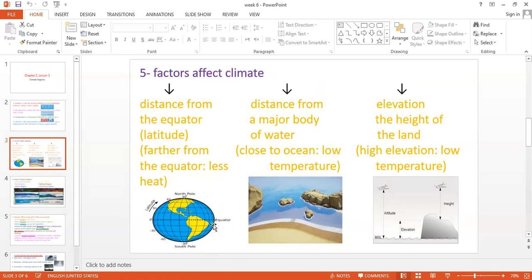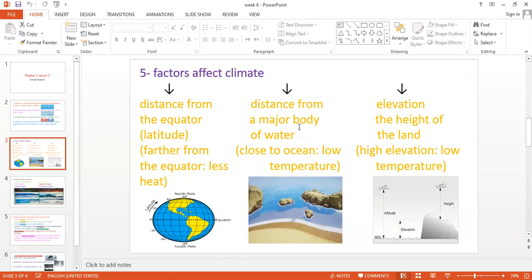Okay, so now the equator and all the regions beside or around the equator are very hot. Why? Because they receive direct sunlight. But as we move up or down, these regions get less sunlight. That's why it's cold.